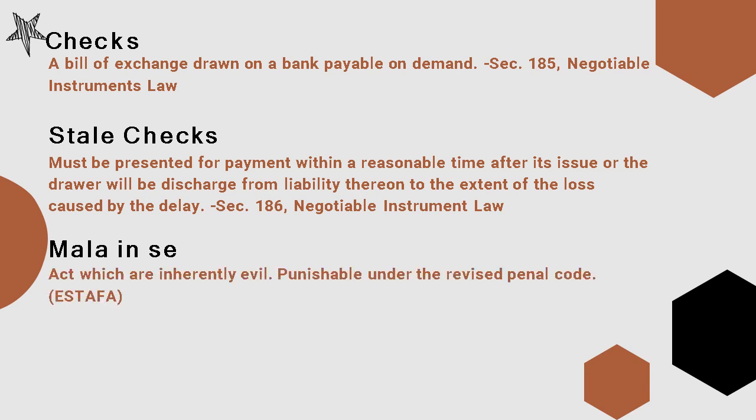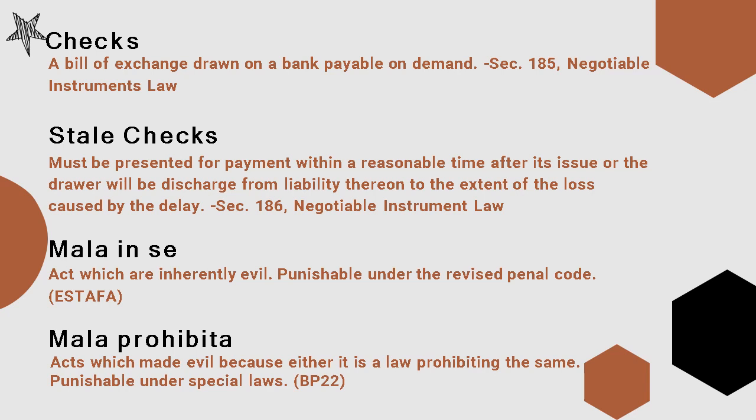Mala in se. These are acts which are inherently evil. They are punishable under the Revised Penal Code. Example of mala in se is estafa, under Article 315 of the Revised Penal Code. What is mala prohibita or malum prohibitum? It is an act which is made evil because there is a law prohibiting the same, and it is punishable under special laws. Example, BP 22.